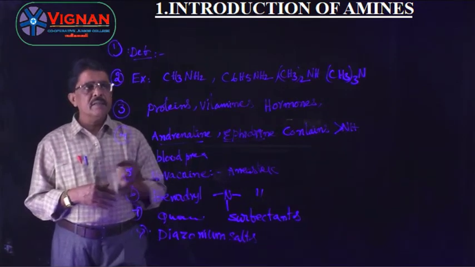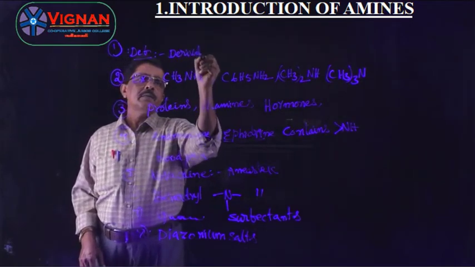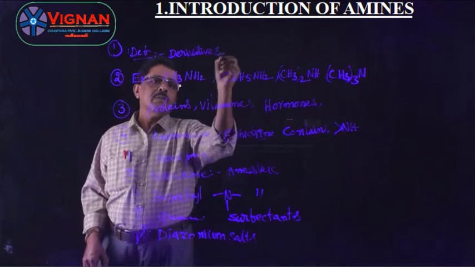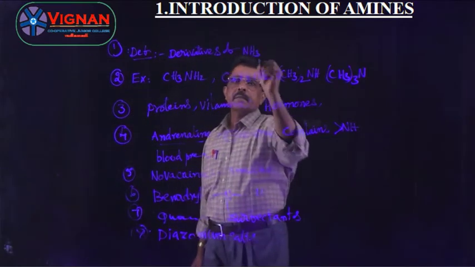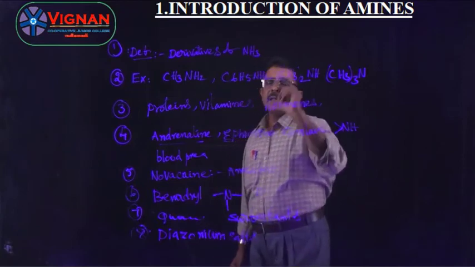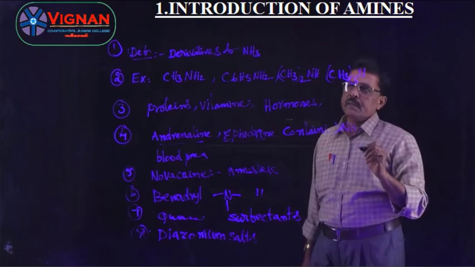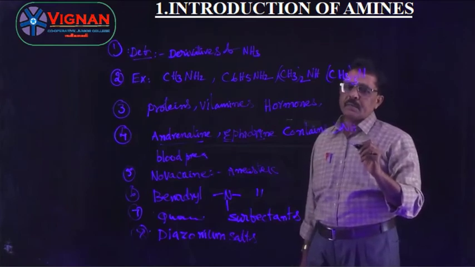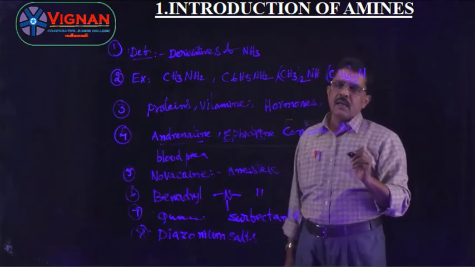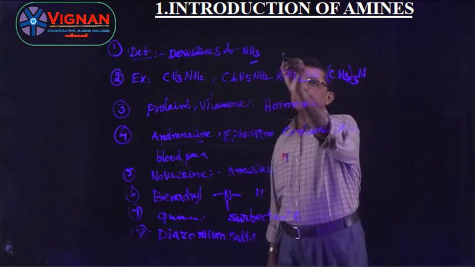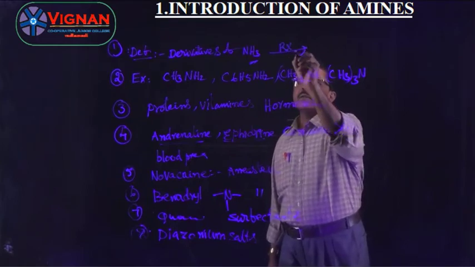Amines are the derivatives of ammonia, obtained by replacement of one or more hydrogen atoms with alkyl or aryl group.